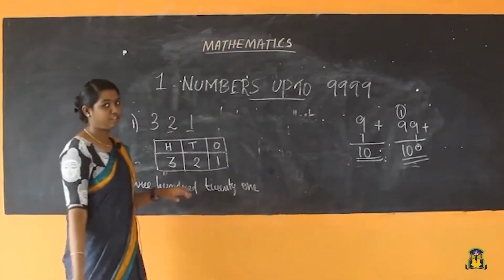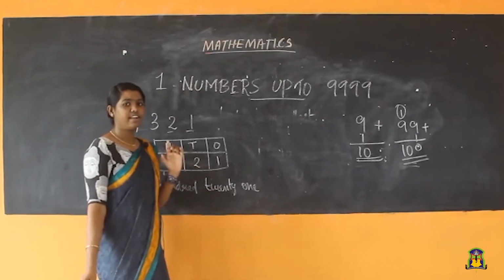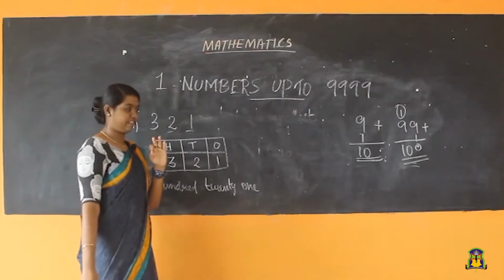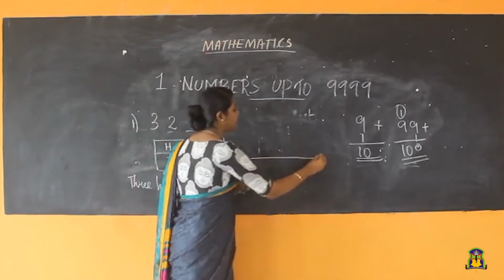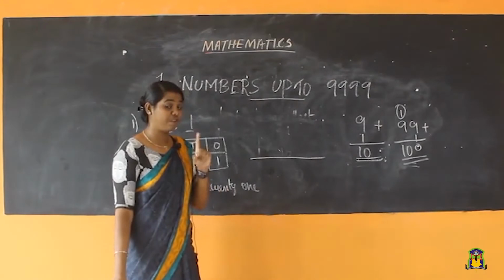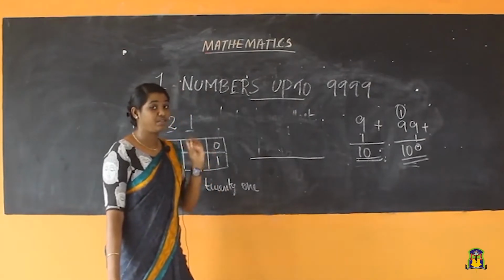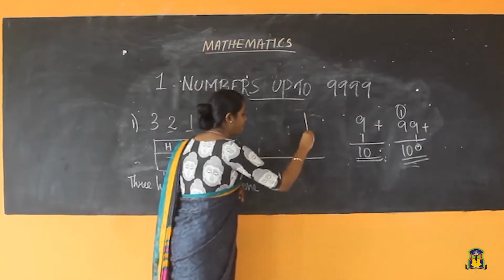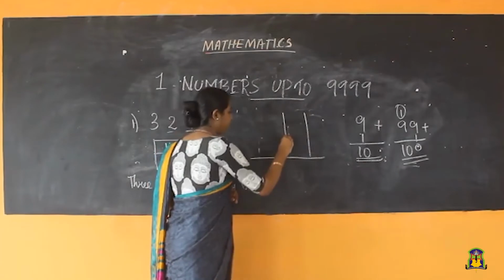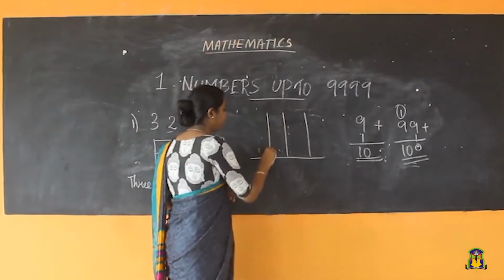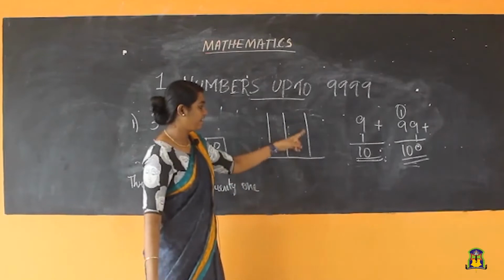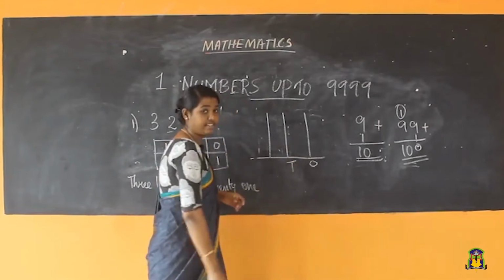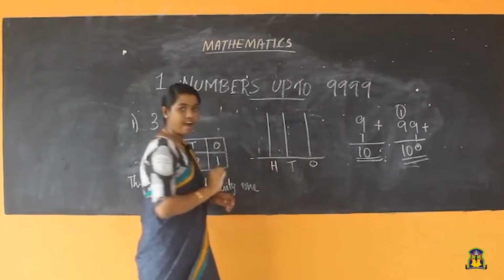Okay students, this much clearly understood. Then next we will represent it in an abacus. So how many digits are here? 3 digits. So when you are drawing the abacus, how many strands do we need here? It's a 3-digit number, so we need 3 strands. This is our first strand, this is our second strand, and next is the third strand. Our first place is ones, second place is tens, third place is 100.